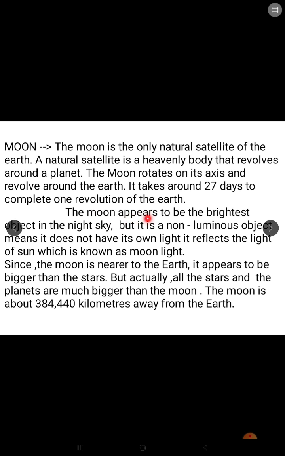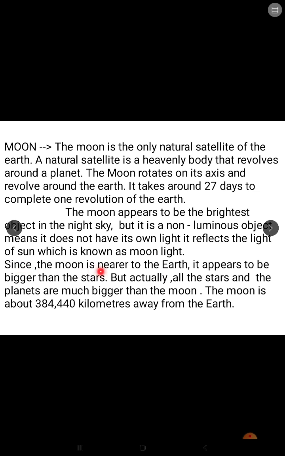Now, the Moon appears to be the brightest object in the night sky, but it is a non-luminous object. It means it does not have its own light. It reflects the light of the Sun, which is known as moonlight.